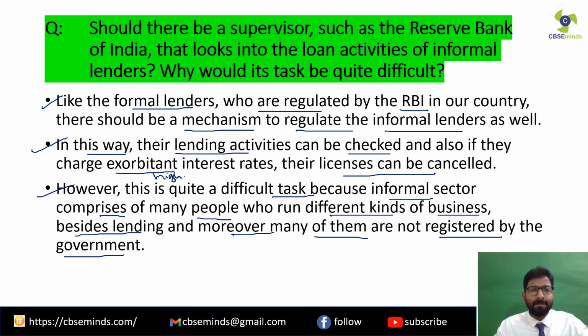Clear? Because in every locality we are having few traders, and in the villages the kind of people who have got a lot of land with them. Clear? They are the ones who extend the loans to the poor farmers. Clear? The traders extend the loans to the people who come to them for loans. Clear? So they cannot be traced. We have got so many of them in different areas. Clear? So this is a reference answer to this question. You can have a different answer as well. However, the main points need to be the same.